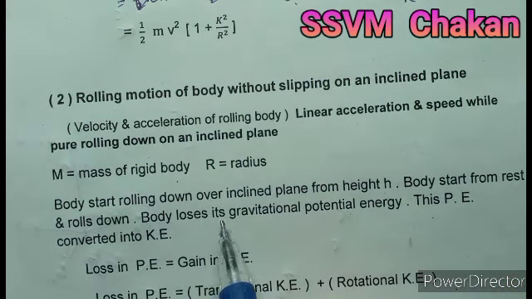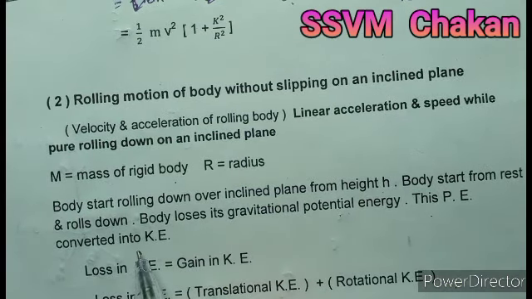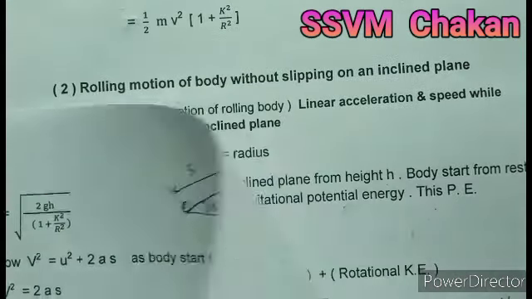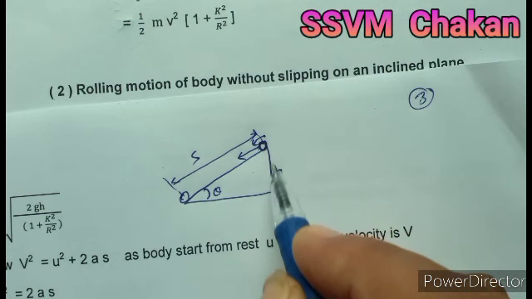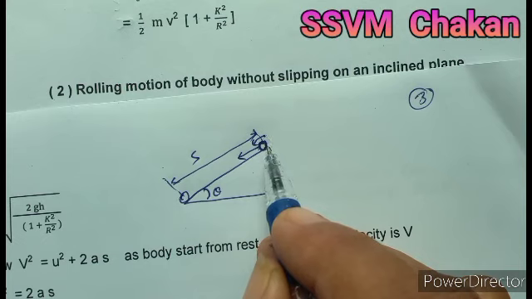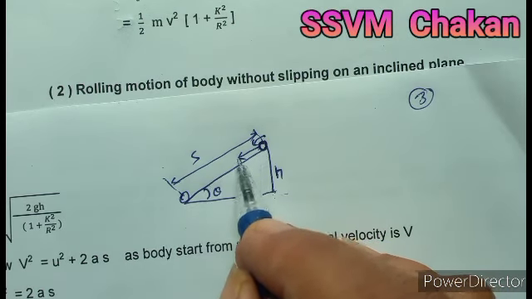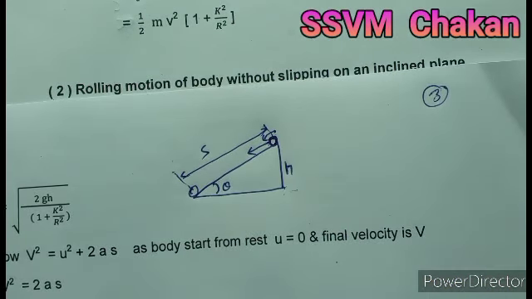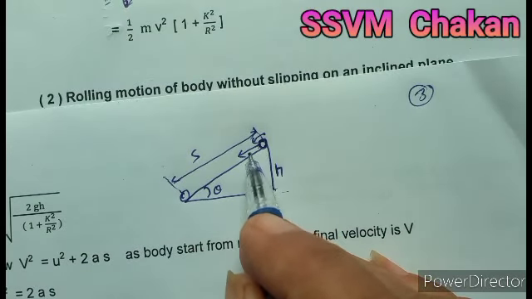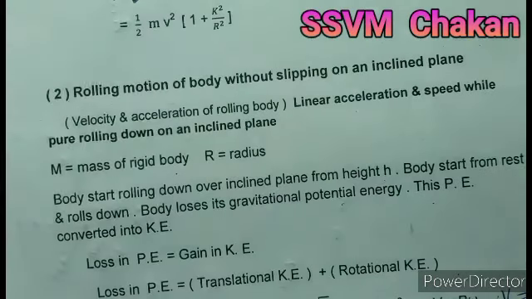The body possesses gravitational potential energy, and this potential energy is converted into kinetic energy. So initially the body is at this position, that means at a height h from ground level. Initially it is in a steady position. So due to the height it possesses some energy on account of its position, called potential energy, and then it starts rolling in a downward direction. This potential energy is now converted into kinetic energy. So this potential energy slowly decreases, but kinetic energy goes on increasing. So we use this concept here.